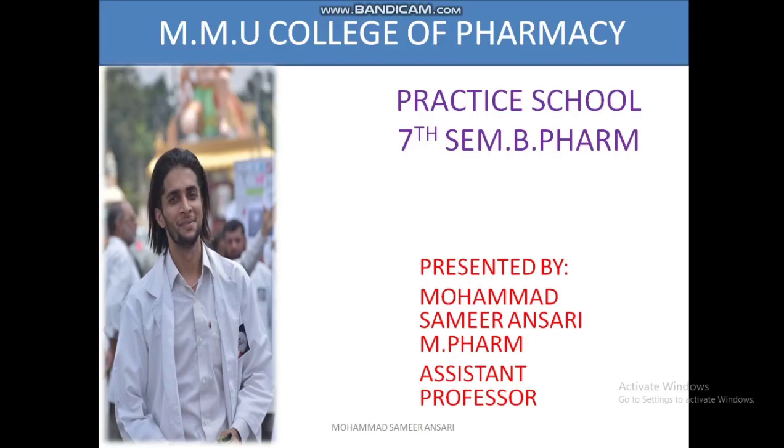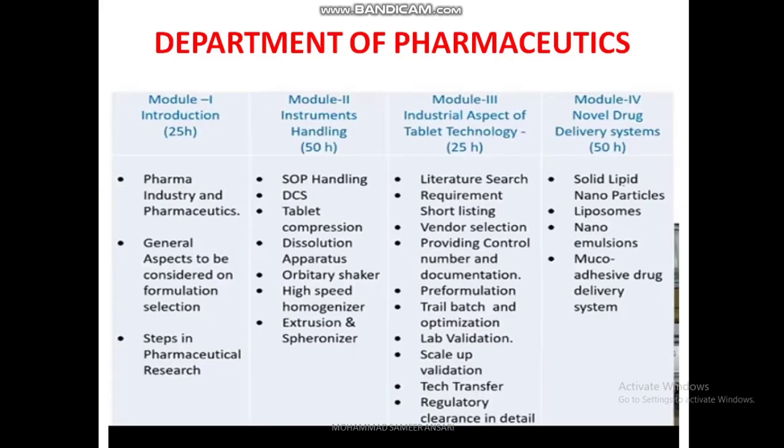Hello everyone. Today we are going to discuss the practice school semester B Pharm subjects. Here we will discuss in detail about the practice school. As you know, it has different departments of practice school: Department of Pharmaceutics, Department of Quality Assurance, Department of Ecology. In this we will discuss the pharmaceutics department, as it is of 150 hours.